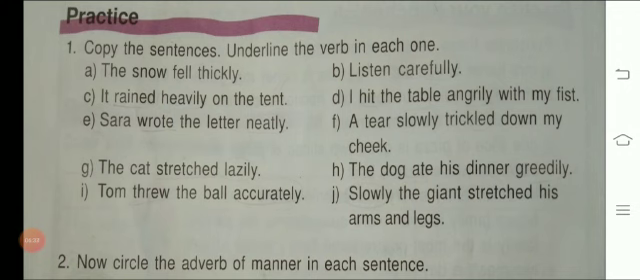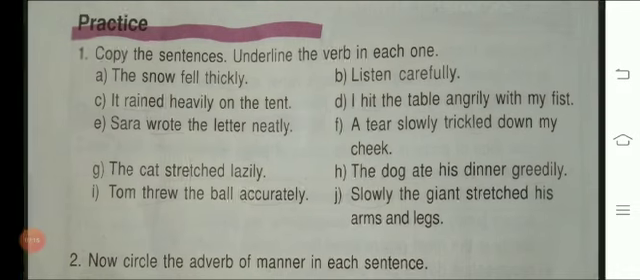And question number 2, look at question number 2, okay? Now circle the adverb of manner in each sentence. In all these sentences which I have read and which are in question number 1, you have to circle the adverb of manner, that tells us how something happened. So students, you have to underline the verbs and circle the adverb of manner in each sentence. Got it? Okay, I hope that you are doing it.